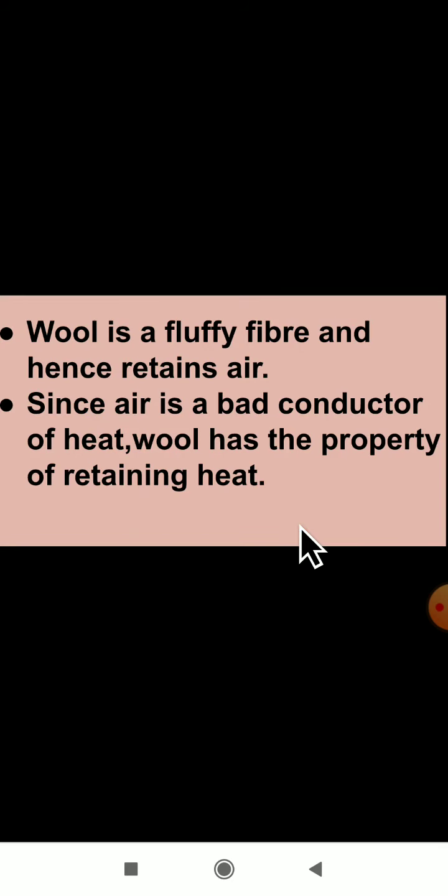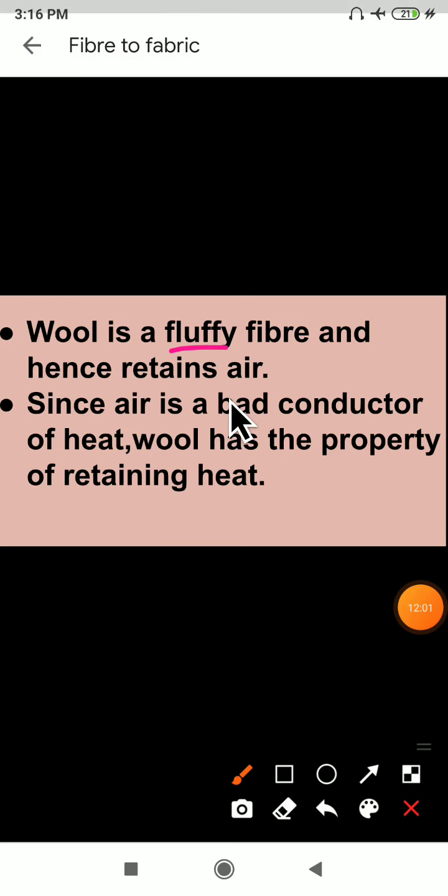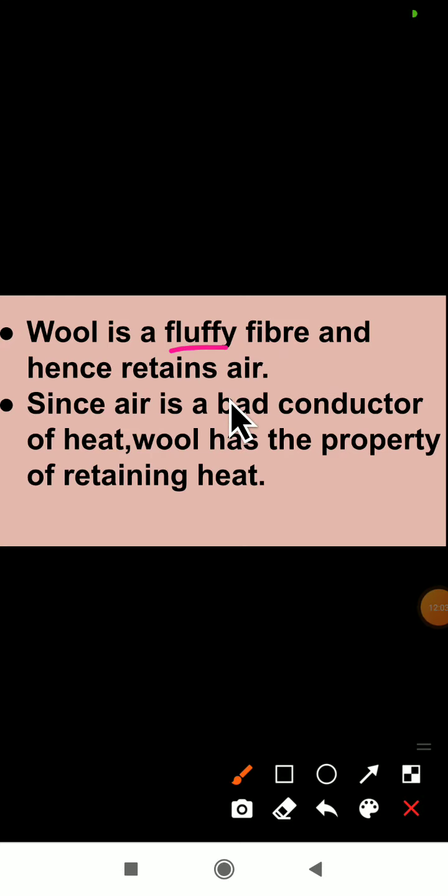What is wool then? Wool is a fluffy fiber and hence it retains air. Dear students, do you know that it is fluffy? It is very smooth and it retains air. Nothing but it stops the air. So we are wearing woolen clothes in the winter season.